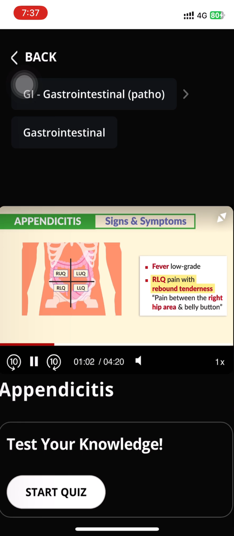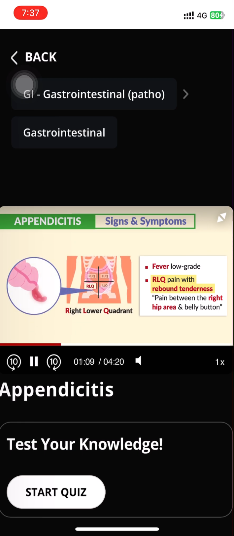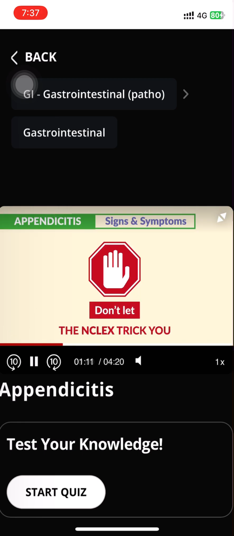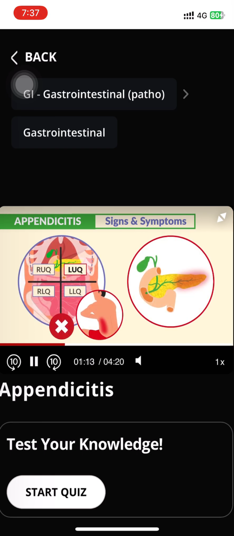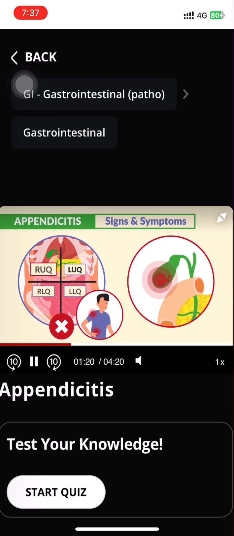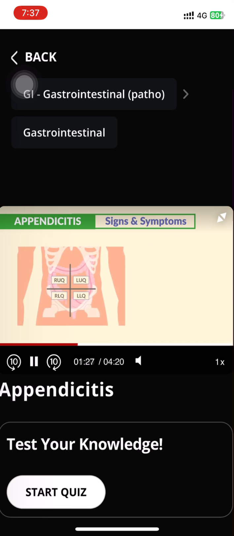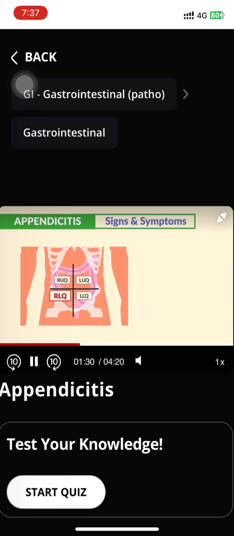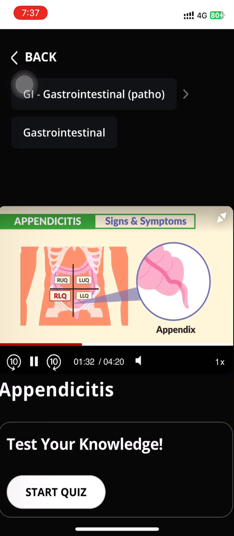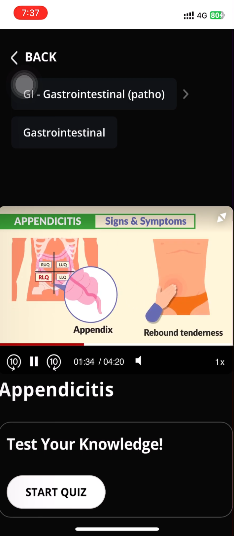Many exams will say it in a different way, but always look for the key term, right lower quadrant pain, and just think the appendix is right here. So don't let the NCLEX trick you here. It's not left upper quadrant pain radiating to the back. That's typical of pancreatitis. And it's not right upper quadrant pain radiating to the shoulder. That's typical of cholecystitis, that gallbladder inflammation. So just think, the right lower quadrant, the appendix, is right here with rebound tenderness.